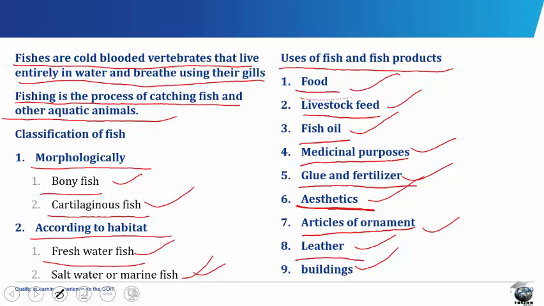Leather. The skin of cartilaginous fish like shark is tough and covered with small sharp spines. It is treated to produce very special leather called a shagreen. Crocodile and turtle skins are also made into leather handbags, belts, wallets, and shoes. For buildings, shells of oysters and periwinkle are sometimes mixed with cement and sand to make the walls of buildings stronger. The choice of the fishing method and equipment depends upon the area and the kind of aquatic animal intended for the catch, as well as the capital available for acquiring the materials.